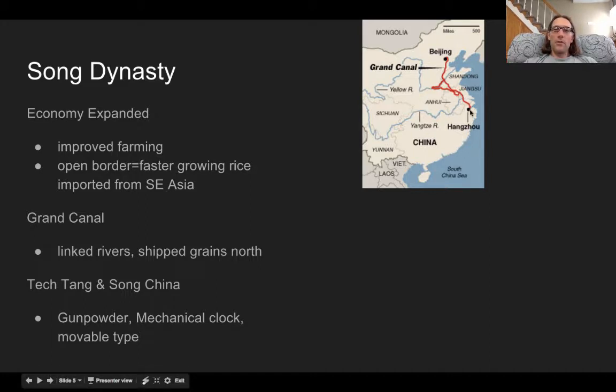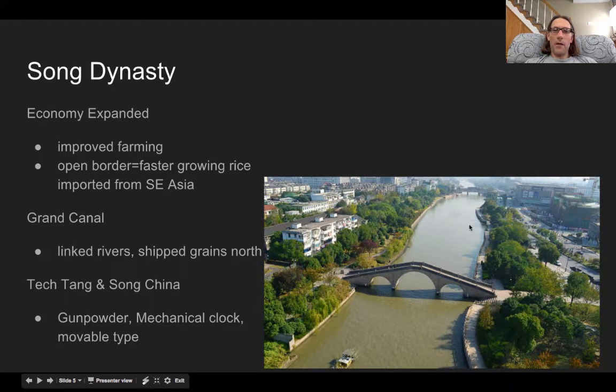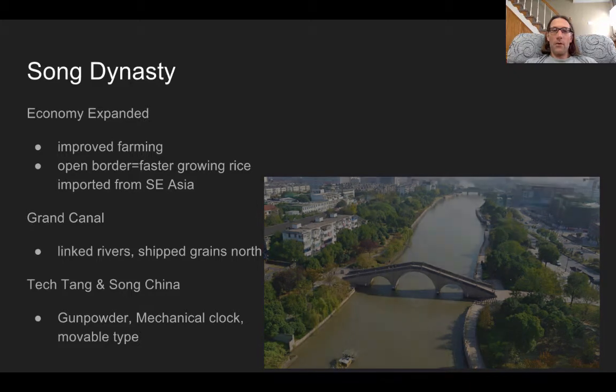The other thing is you see this Grand Canal. A canal was originally built to connect these two rivers. What the Song do is then they expand the canal to connect Hangzhou and Beijing. And this is what that Grand Canal looks like today. So you kind of have a visual to go along with what this looks like. And they use this to link rivers and ship grains to the north.